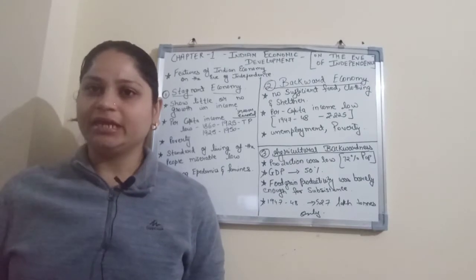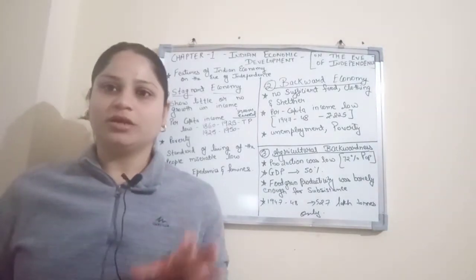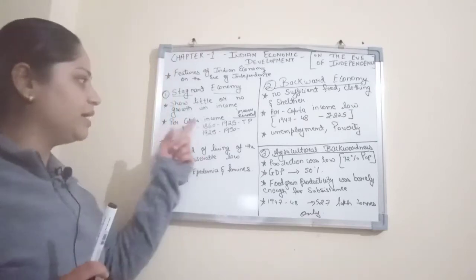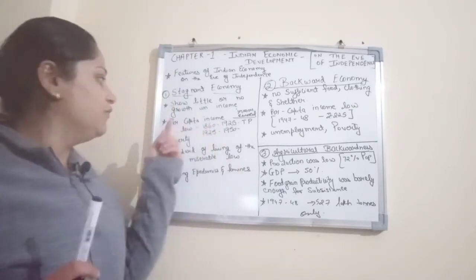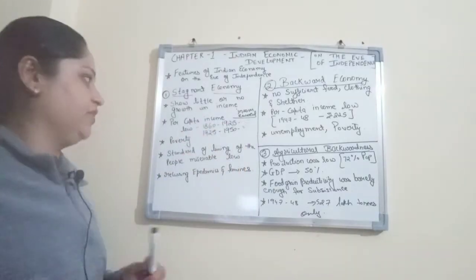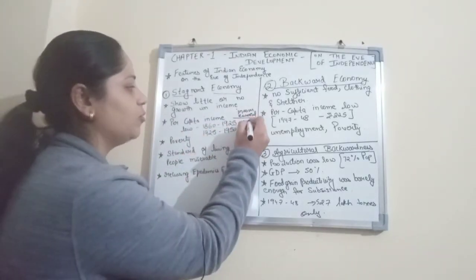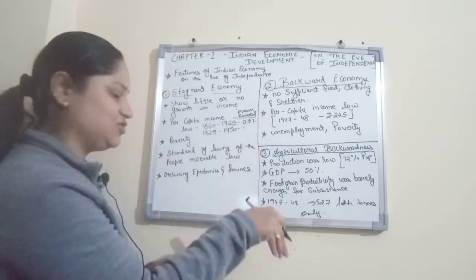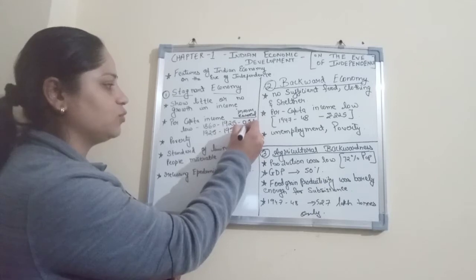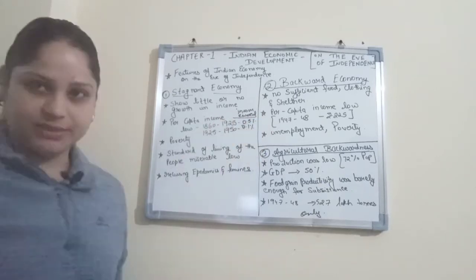Looking at the statistical data, per capita income was very low from 1860 to 1925. In 1925, per capita income growth was 0.5%, which drastically fell from 1925 to 1950. That was only 0.1%. Right?